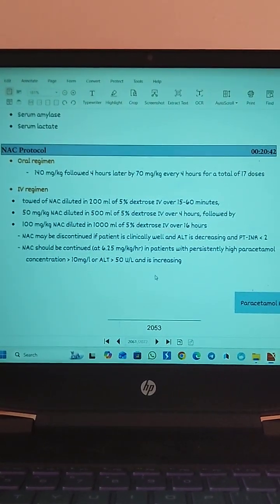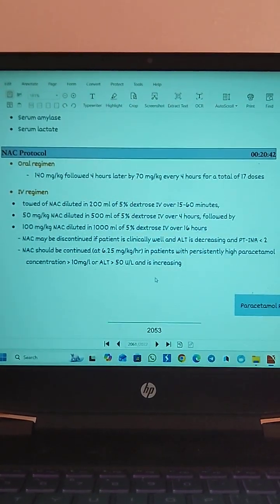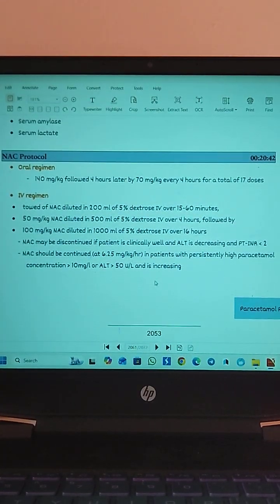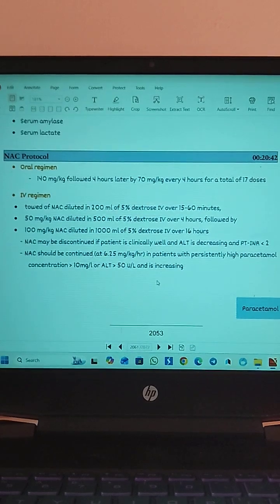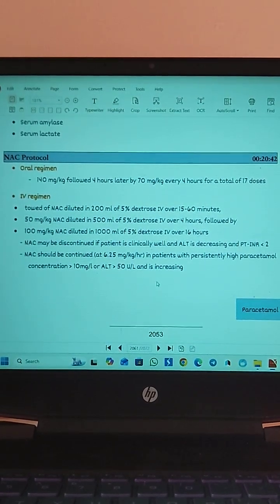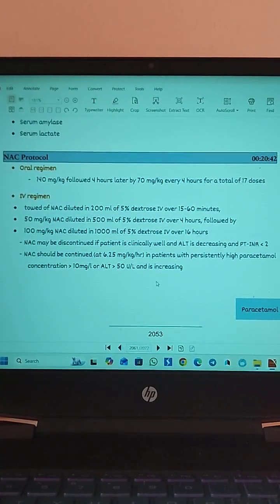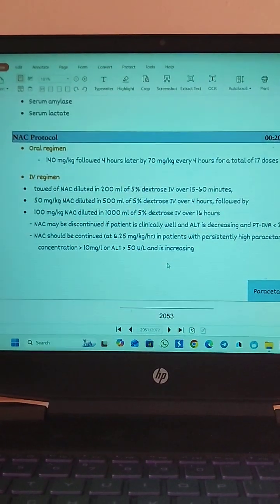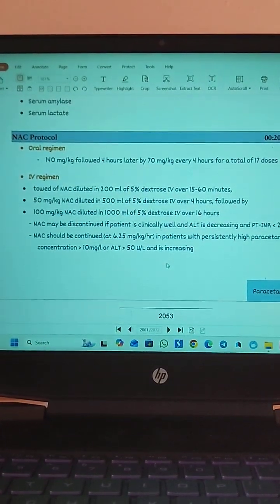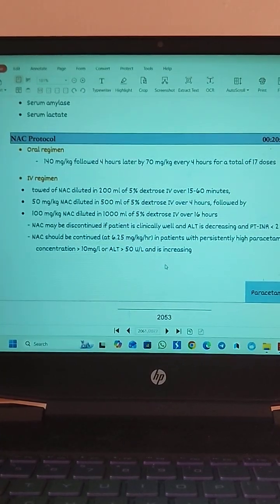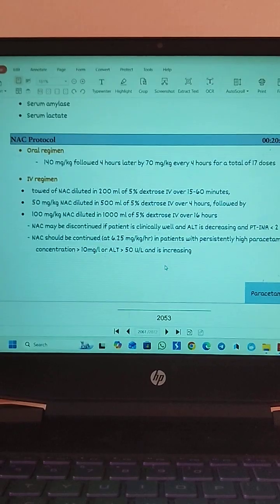This NAC can be discontinued if the patient is clinically well, the ALT levels are decreasing and the PT-INR is less than 2. Then, if the patient is clinically well, we can discontinue the NAC. If the patient is not improving, or the paracetamol concentration is persistently high, greater than 10 mg per liter, or the ALT level is greater than 50 international units and increasing, then you should not discontinue it; you should continue the NAC at 6.25 milligram per kilogram per hour. That is the continuing dose.